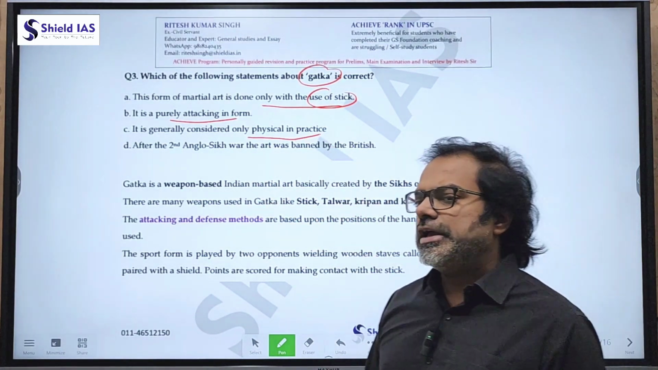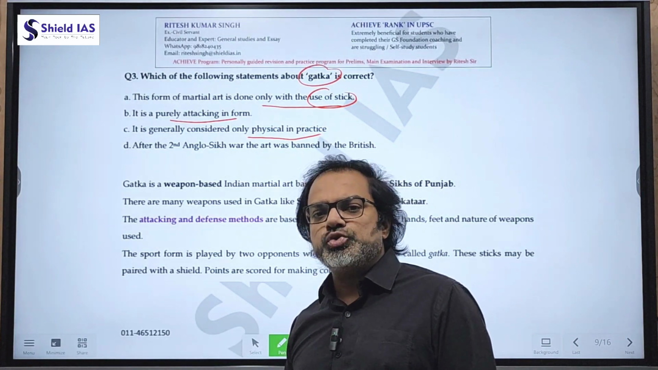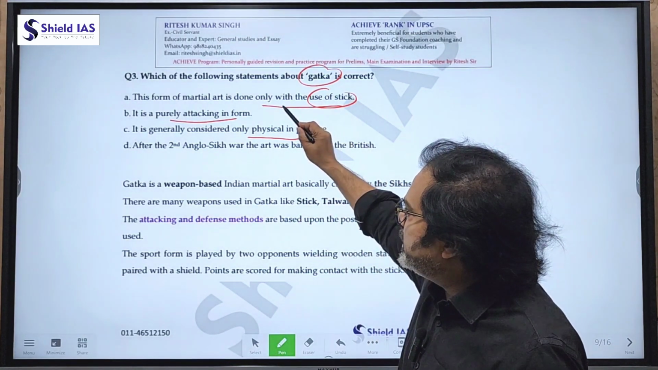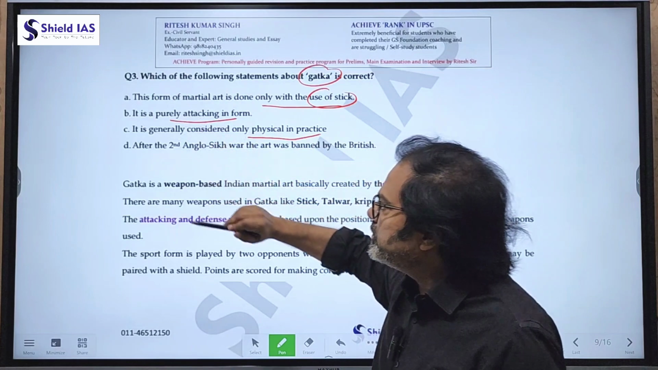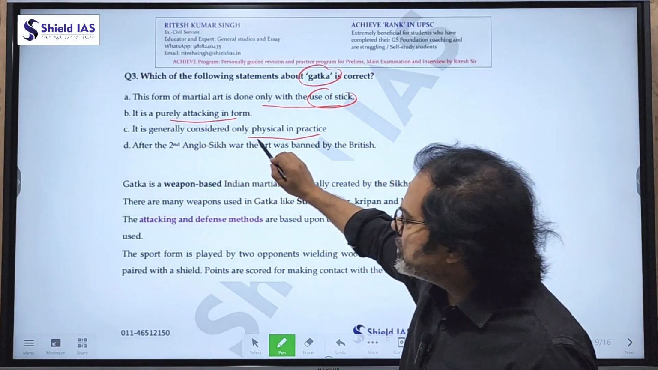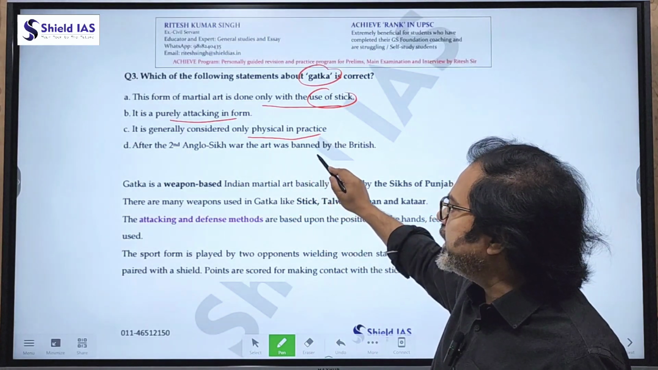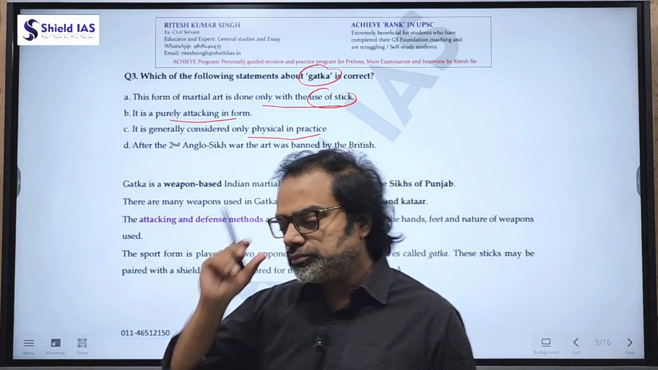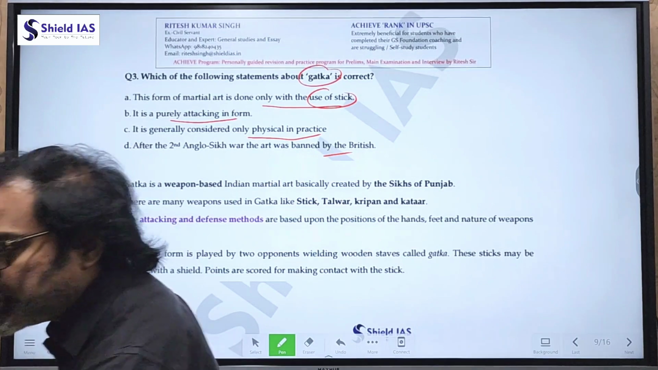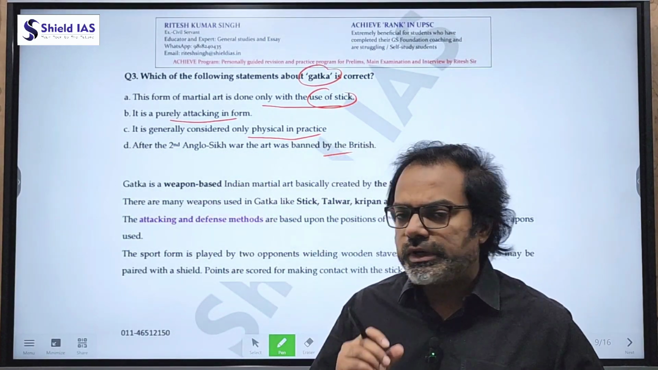When you see the above A, B and C, this type of statement is usually dicey. For example, only with the use of sticks, purely, or generally considered only physical in practice. And after the Second Anglo-Sikh War, the art was banned by the British. So again, filtered, pure information is required on Gatka.